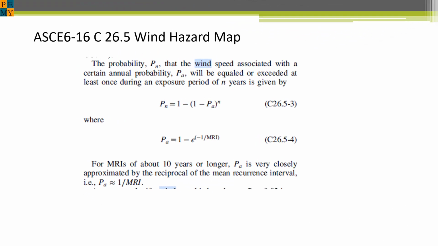This is a clipping from the commentary about wind in ASCE 7-16. Here they give the formula. I wanted to include this to show how to find the annual exceedance probability P sub A when the MRI is known. Also, when we're taking longer than an MRI of 10 years, it's sufficient just to assume that the MRI is equal to 1 over P sub A.